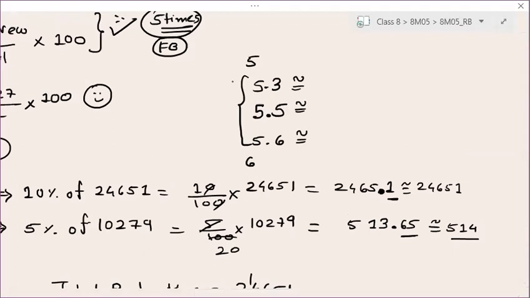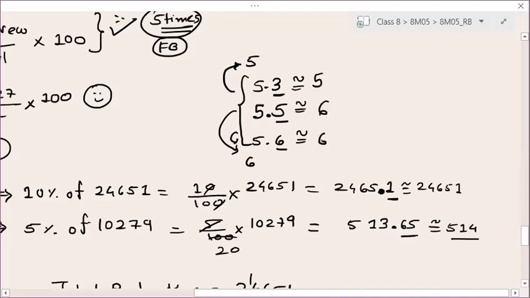Just tell me about this first. Now if your decimal value is less than 5, at that time you have to go to the previous value. The previous value is 5. If your decimal value is 5 or greater than 5, at that time you have to go towards the next value. So here the next value is 6. First you got this, tell me.